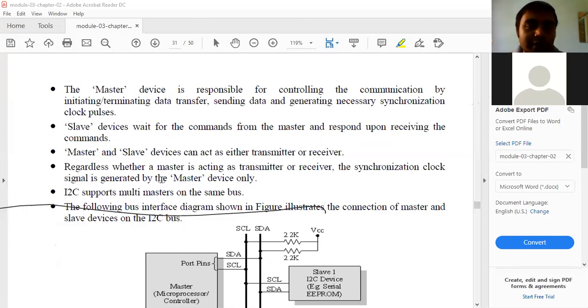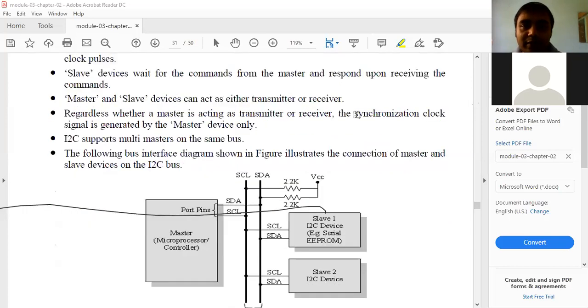Master and slave devices can act as either transmitter or receiver. Both are possible. If the master needs some data, it will act as a receiver. If it has to send data, it acts as the transmitter. Vice versa is possible for the slave also. Regardless of whether a master is acting as transmitter or receiver, the synchronization clock signal is generated by the master device only. What we discussed earlier, in I square C there are two lines.